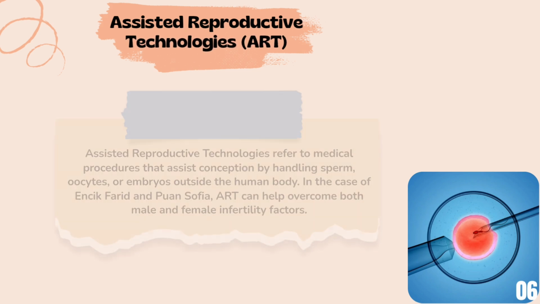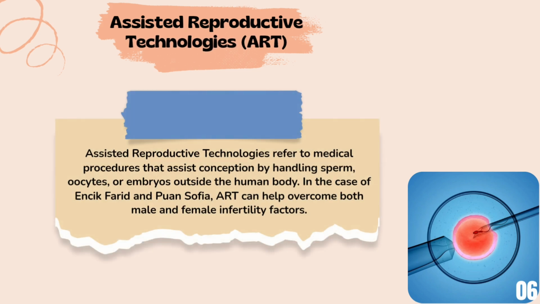And now, let's discuss the assisted reproductive technology, or ART, that is suitable for this couple. Assisted reproductive technology refers to medical procedures that assist conception by handling sperm, oocyte or embryo outside the human body. In the case of Encipharid and Poinsettia, ART can help overcome both male and female infertility factors.